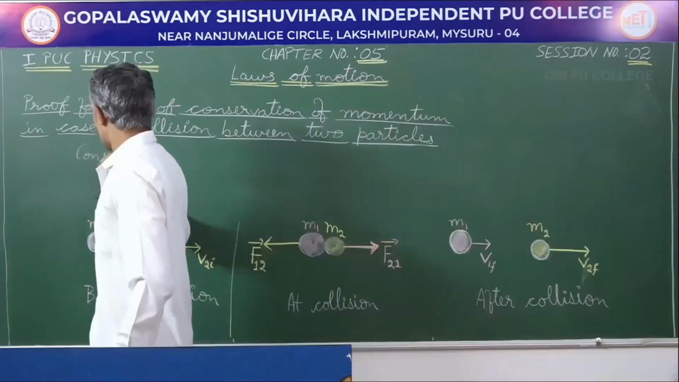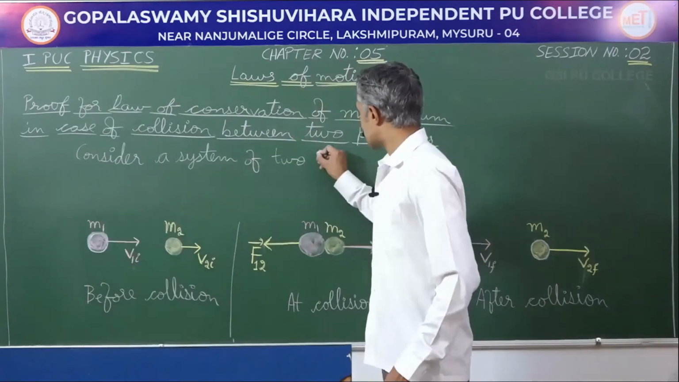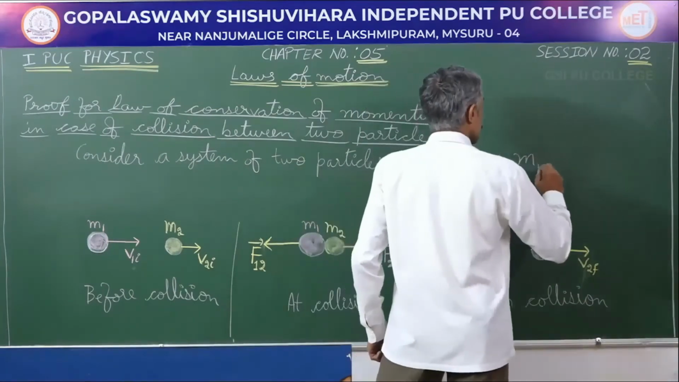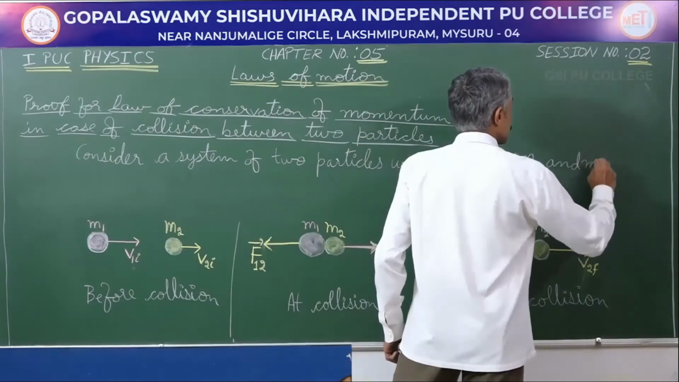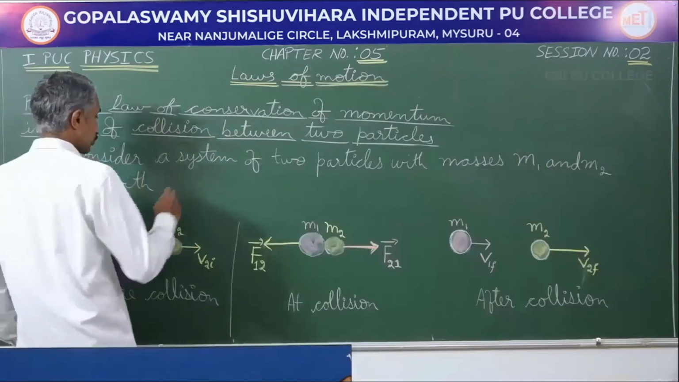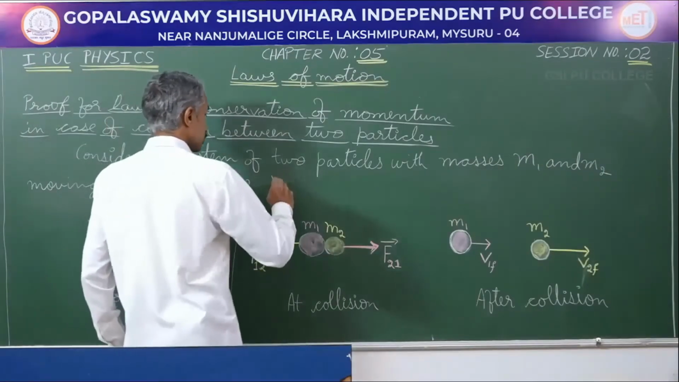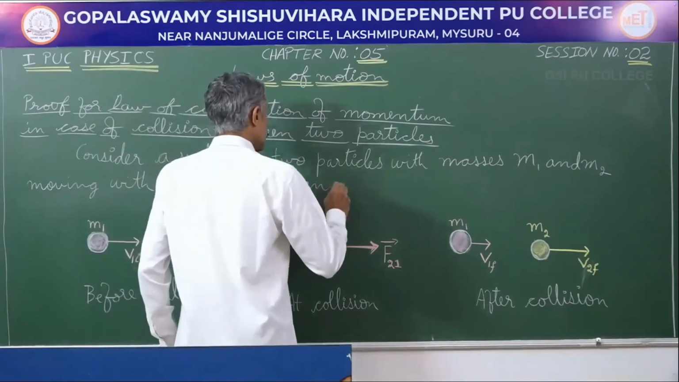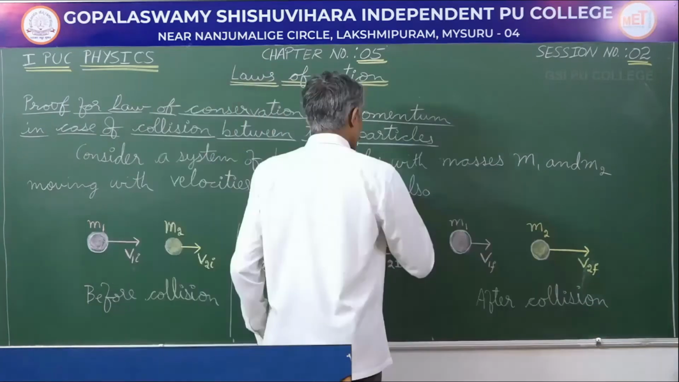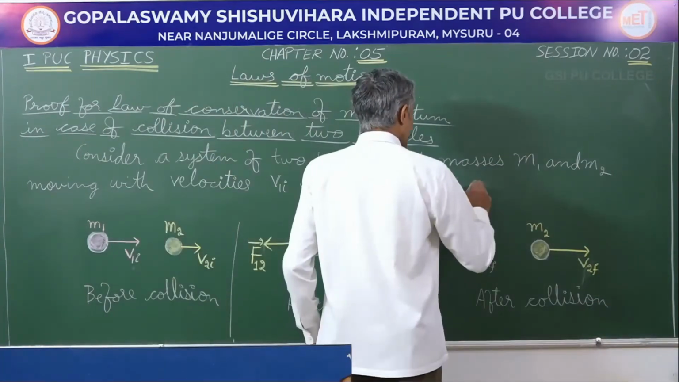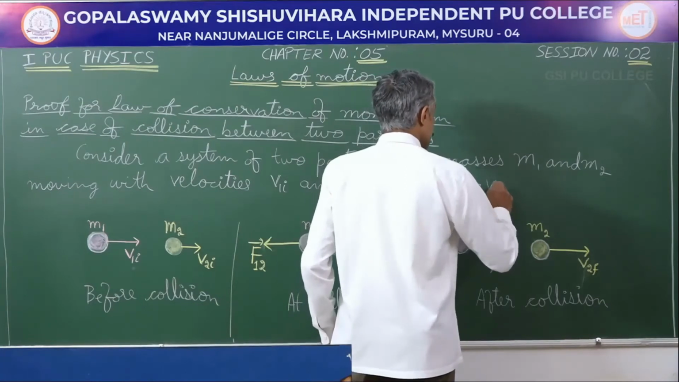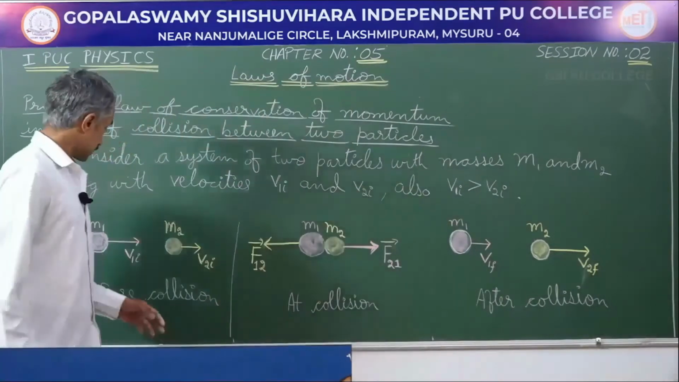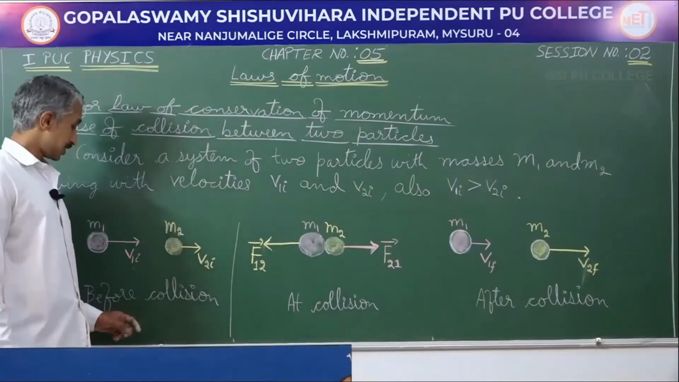We will prove that the total momentum before collision is going to be equal to the total momentum after collision. So, let us begin. Consider a system of two particles with masses m1 and m2 moving with velocities v1i, which means initial velocity, and v2i. Also, v1i is greater than v2i. So, that is what the first diagram here is depicting.